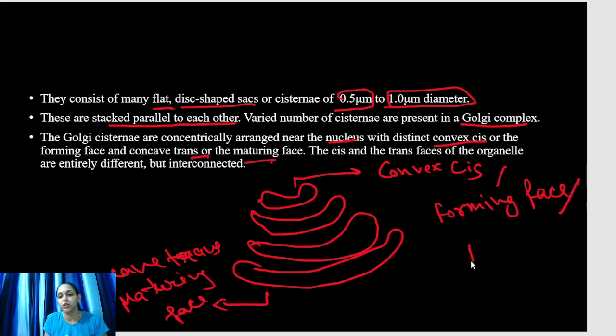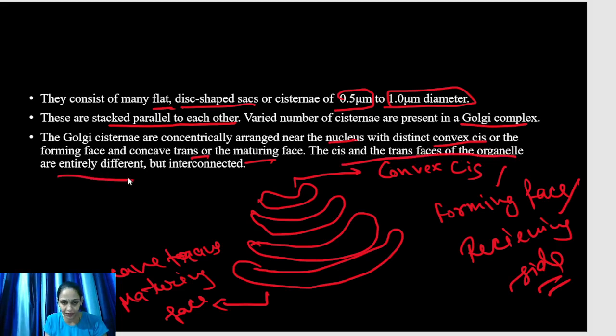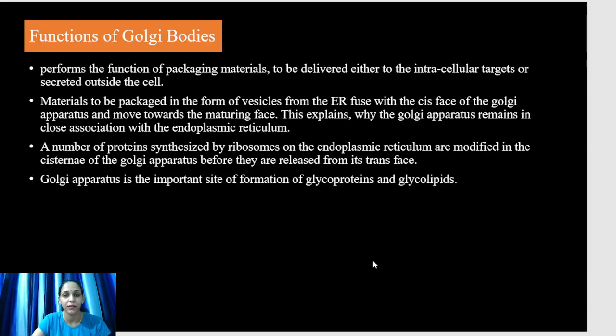Forming phase is also known as receiving side of the Golgi apparatus. The cis and trans phases of the organelle are entirely different but interconnected. These are different in shape and their functions are different, but these are interconnected.